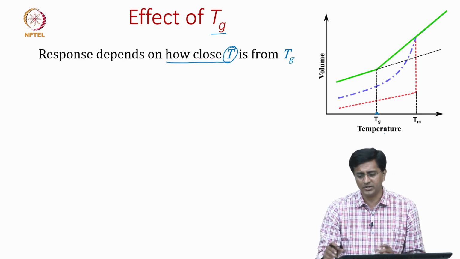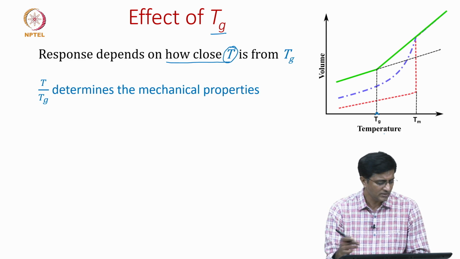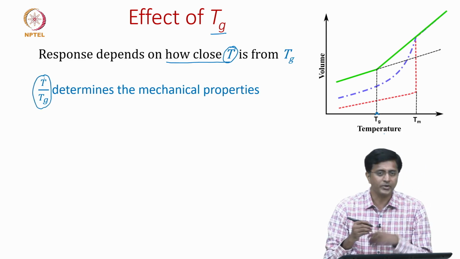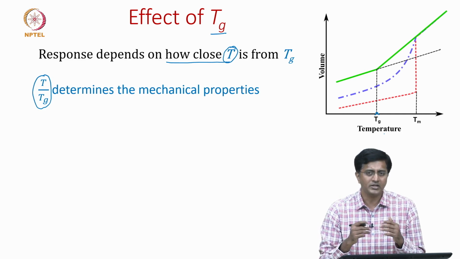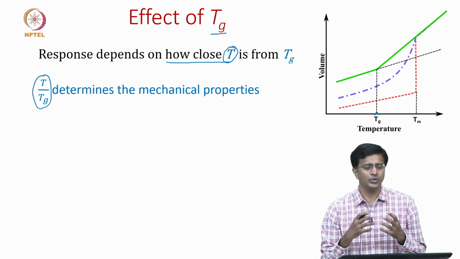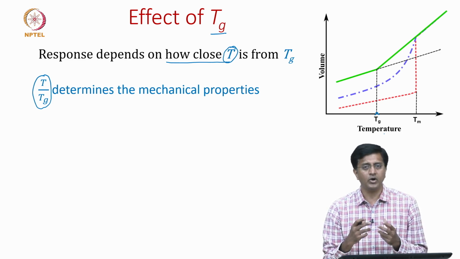So, a better measure to look at this is the ratio T by Tg. So, your operating temperature divided by the glass transition temperature. This ratio will help you to understand how the polymer behaves.